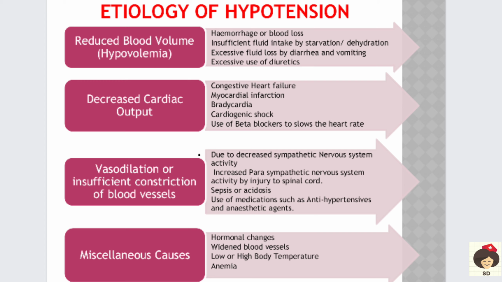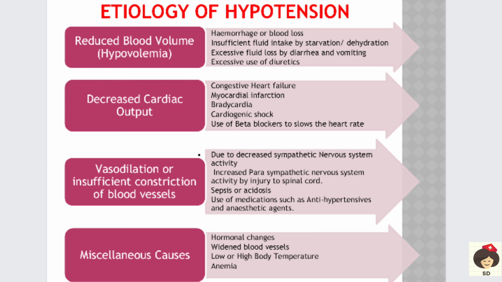And bradycardia is low heart rate. Okay, so that is decreased heart rate. Again when the heart rate is decreased, the BP also will decrease, because decreased blood is perfusing through the blood vessels. And cardiogenic shock, so this is also a condition where the heart is going into shock. This is due to the SA node not triggering the impulses. So only when the SA node triggers the impulses and they pass through the AV node, the bundle of His and Purkinje fibers, then only will the heart start to contract. So in cardiogenic shock, the SA node is not starting the impulse, so the person is going into shock and the heart is not able to contract and give the cardiac output.